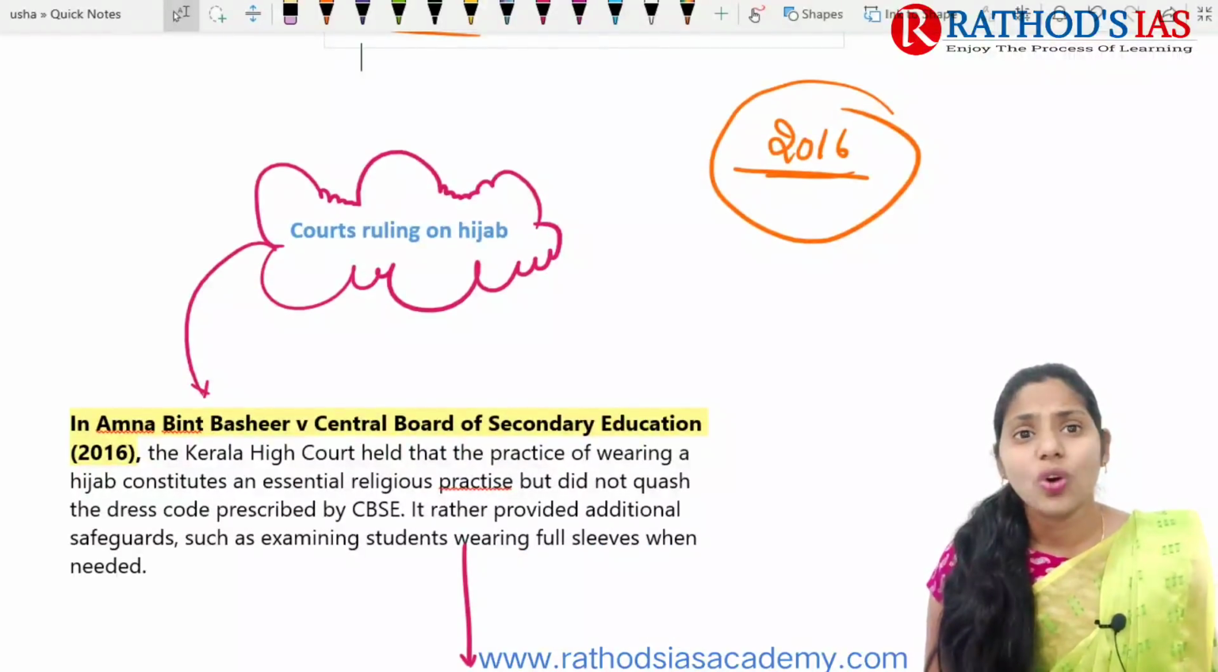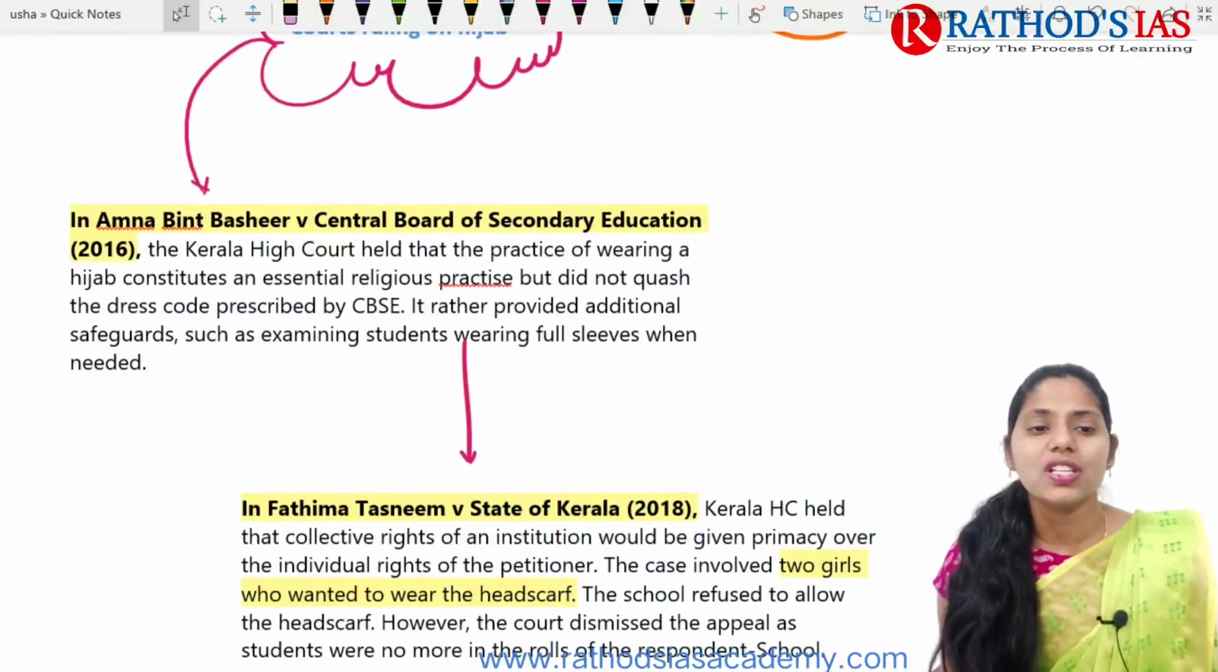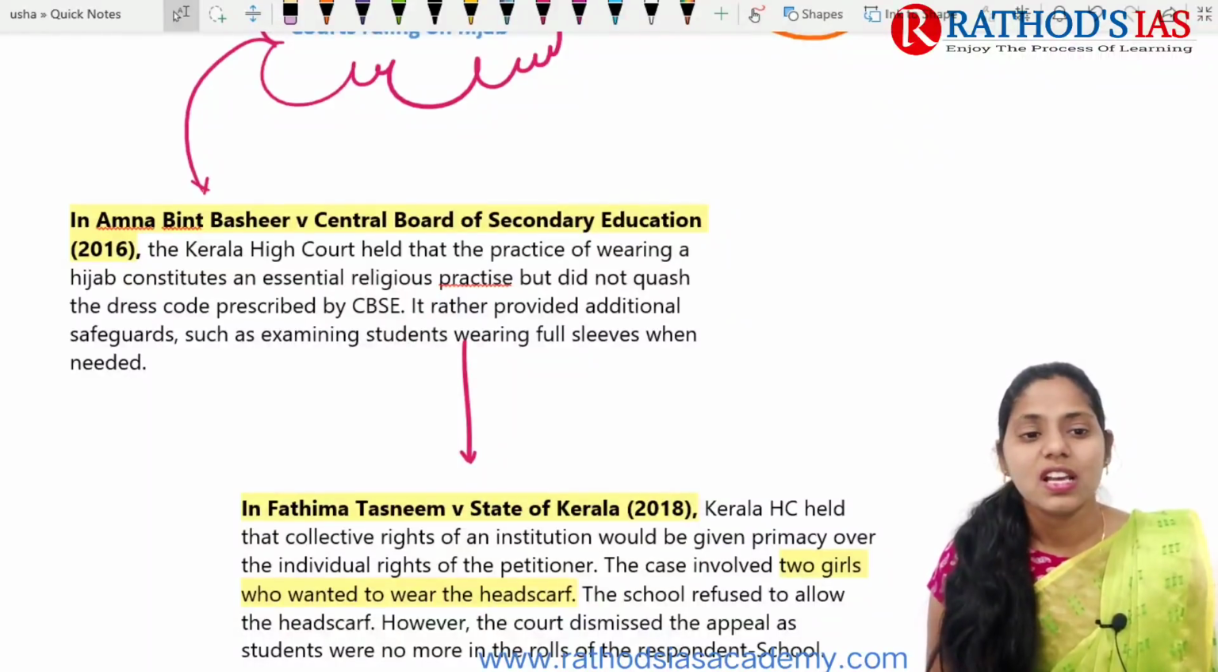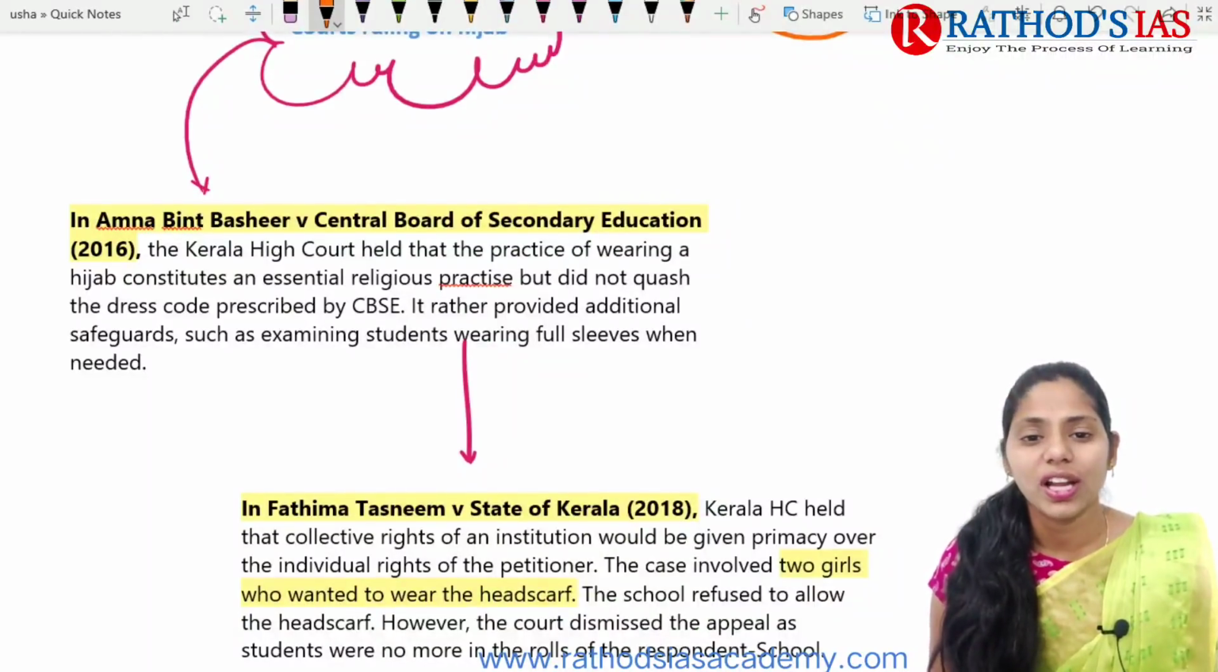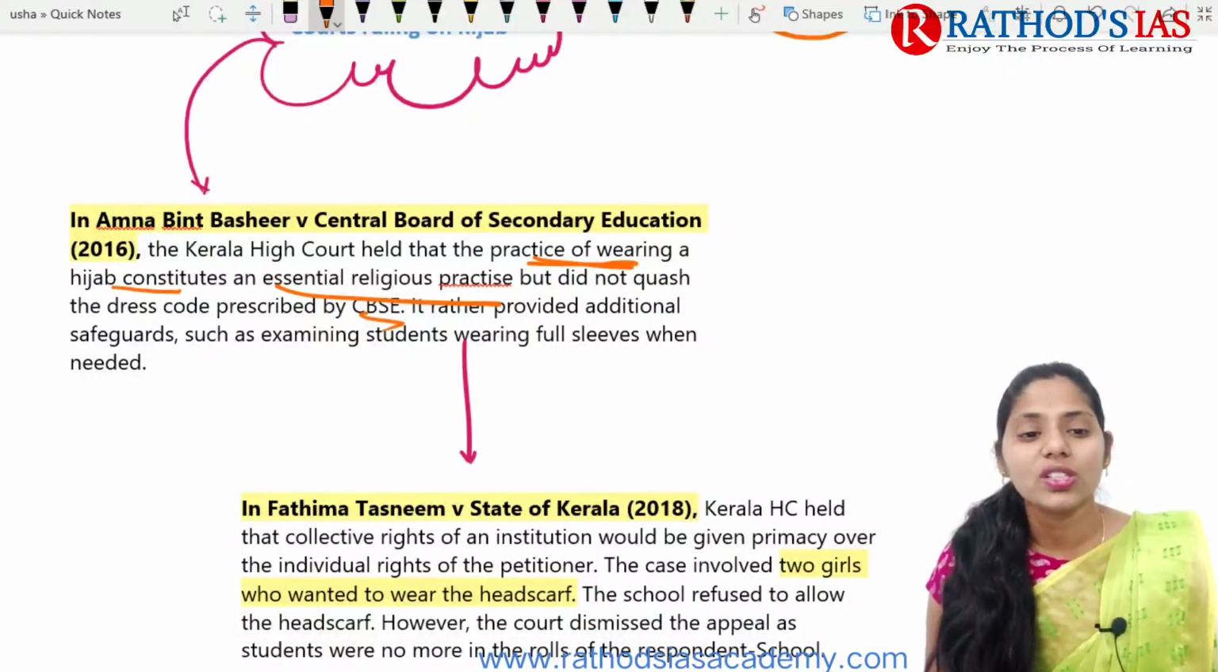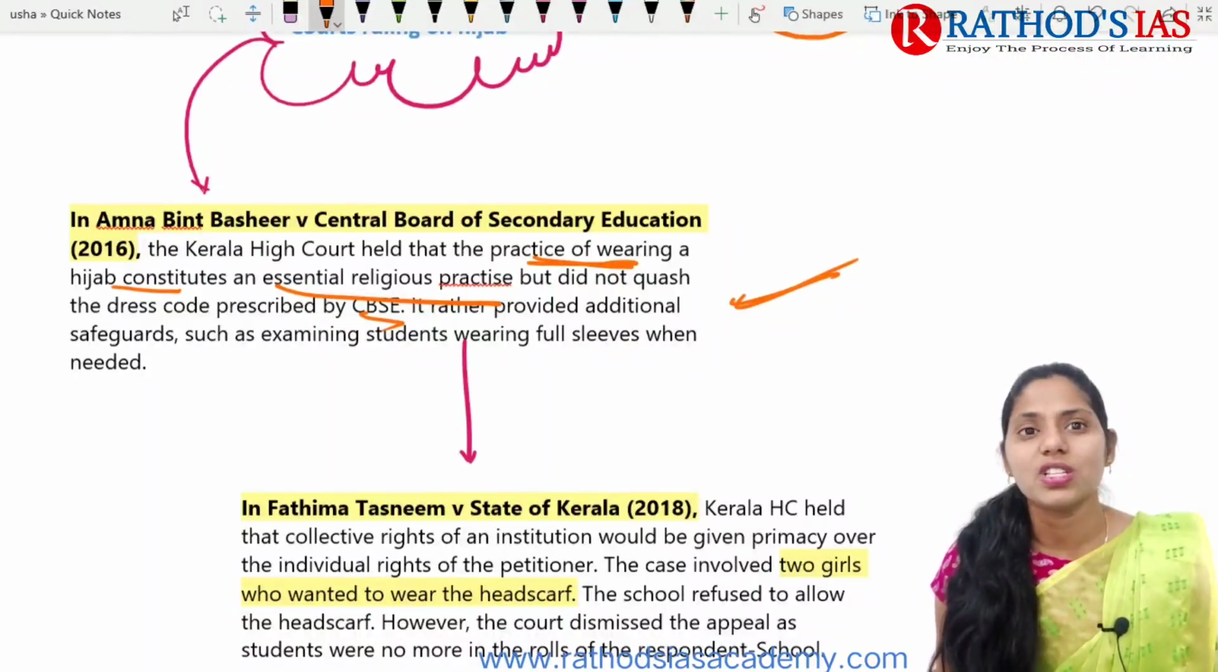And next, what is the court ruling on hijab? The first case is from 2016, and you need to remember the judgments and the names of these cases. The first one is Amna bint Bashir versus CBSE, Central Board of Secondary Education. Here the Kerala High Court held that wearing a hijab is an essential religious practice, but it did not quash the dress code prescribed by the CBSE. Rather, additional safeguards were provided, such as examining students who wear full sleeves when needed.